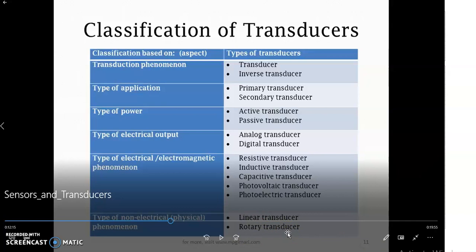So now in this section, we are going to discuss different types of transducers which are classified based on the type of electrical or electromagnetic phenomenon. In the subsequent parts, we are going to discuss in detail resistive, inductive, capacitive, photovoltaic and photoelectric transducers. So these transducers we are going to study in detail.